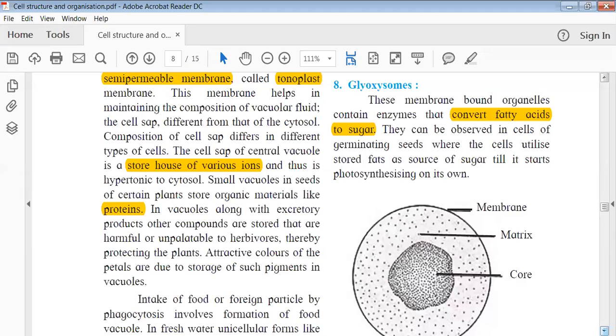Because it has been in a dormant stage for many days, as soon as I give it favorable conditions like water and soil, it will start germinating. But during germination, it requires some kind of energy, right? As we all know, some plants photosynthesize, they make their own food, they're autotrophs.